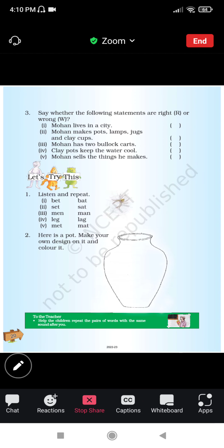Say whether the following statements are right or wrong. Mohan lives in the city. Wrong. Mohan makes pots, lamps, jugs, and clay cups. Right. Mohan has two black carts. Wrong, one black cart. Clay pots keep the water cool. Right. Mohan sells the things he makes. Yes.